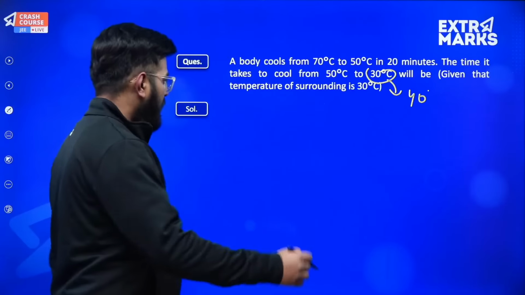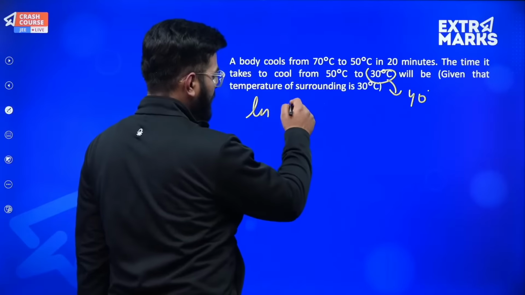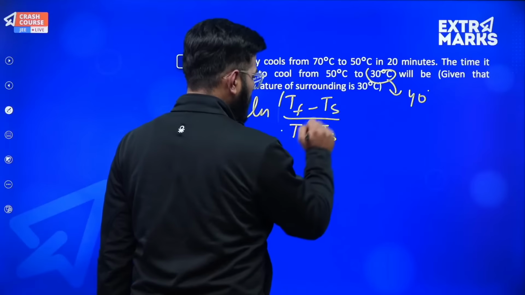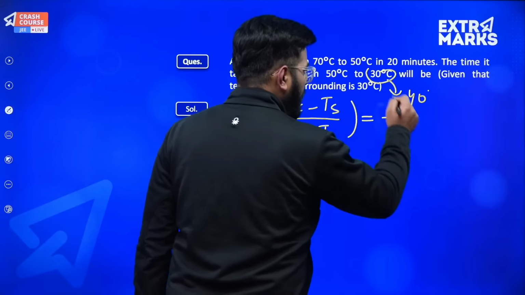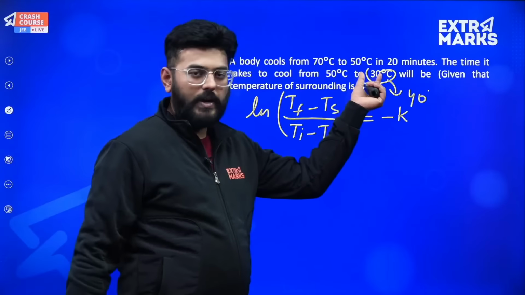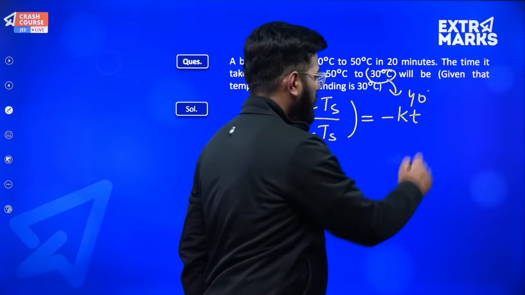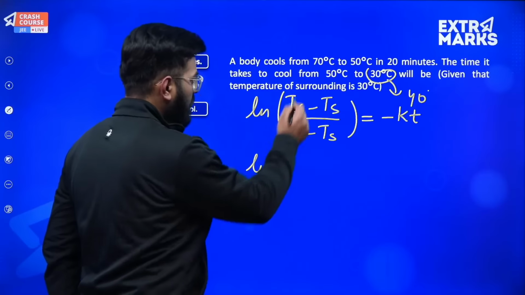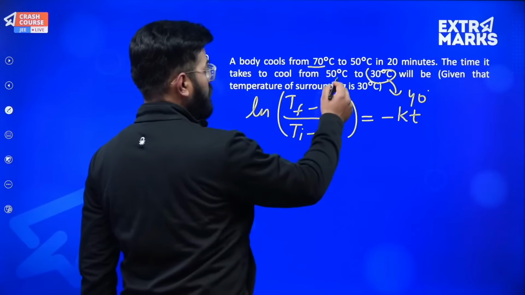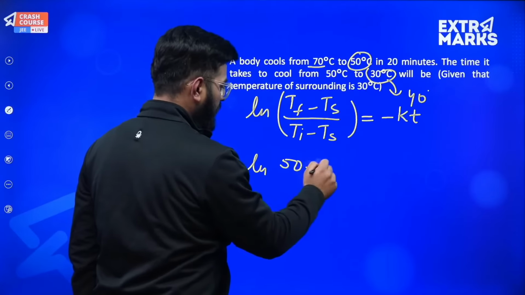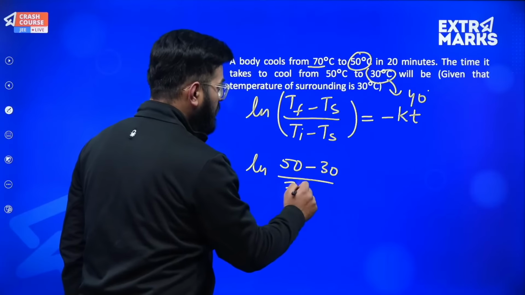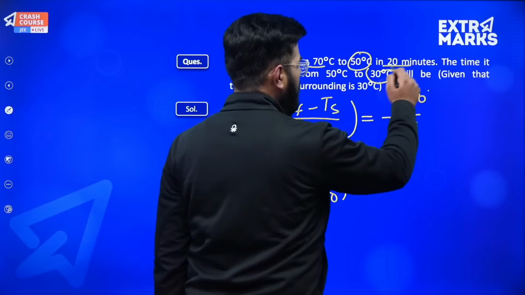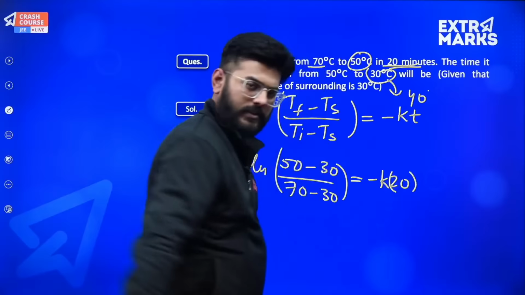So the approach will be, I told you the formula, right, that ln (TF minus TS) divided by (TI minus TS) will be equal to minus K t. तो चलो let's write down the formula first and then we'll use it two times. ठीक है. So in the first case, natural log of final temperature, which is 50 degrees, minus surrounding 30, divided by initial 70 minus 30, will be equal to minus K into the time in which this occurs. It was 20. Okay sir, perfect, very nice.